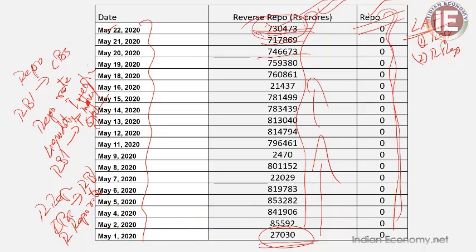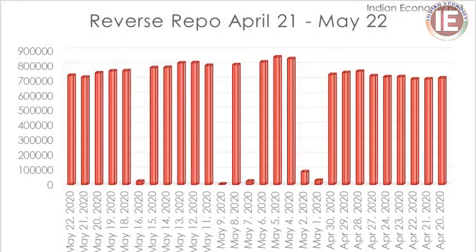So this picture shows an idea: there is excess liquidity in the system. Commercial banks were transferring funds to the RBI. And again we are coming to one more table, rather a diagram. This diagram also illustrates the same story, but the difference is that it shows the figures for one month, between April 21 and May 22.